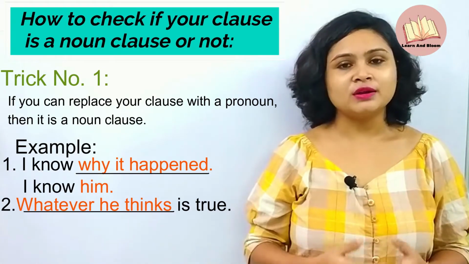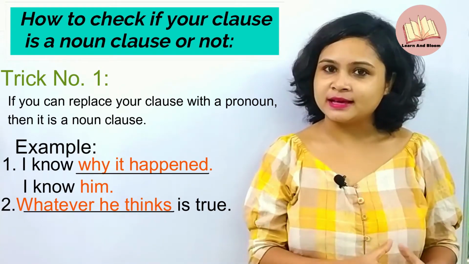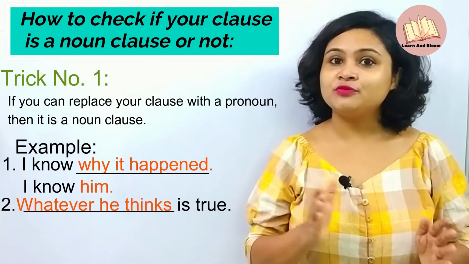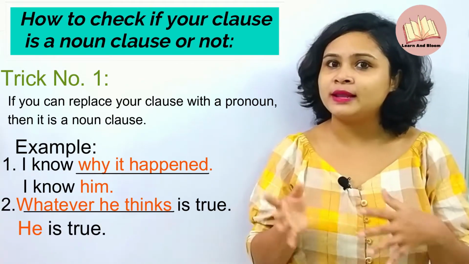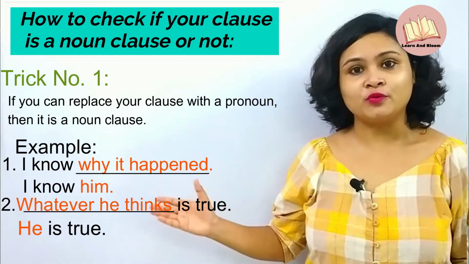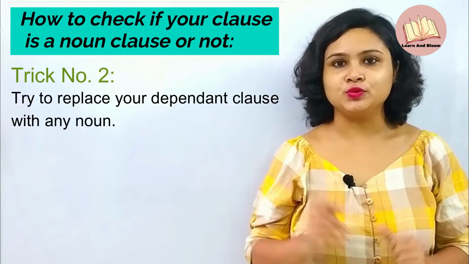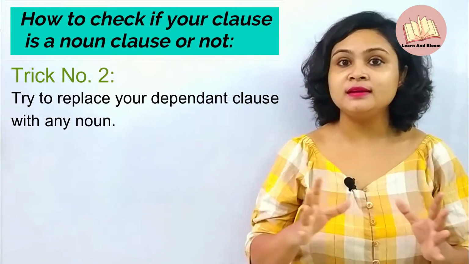Now the second one, whatever he thinks is true. Here whatever he thinks is the dependent clause and we can replace it with a pronoun. You can replace it with any pronoun like he, she. So he is true. So it also works. Now trick number 2. You just replace the dependent clause with any noun.